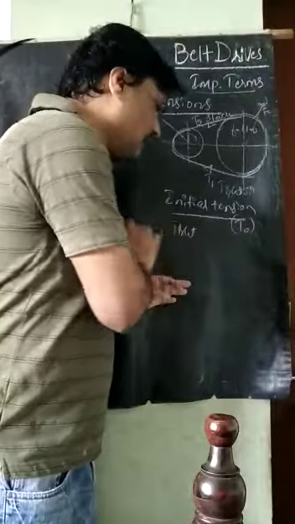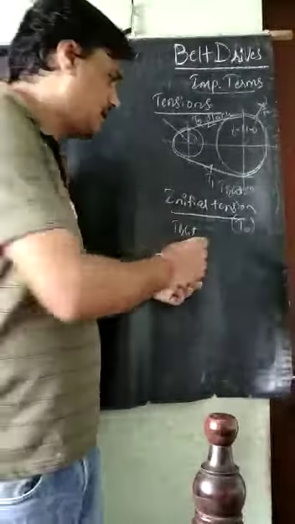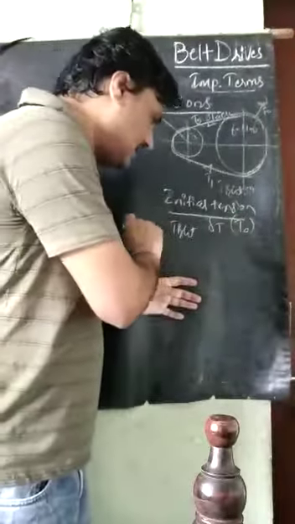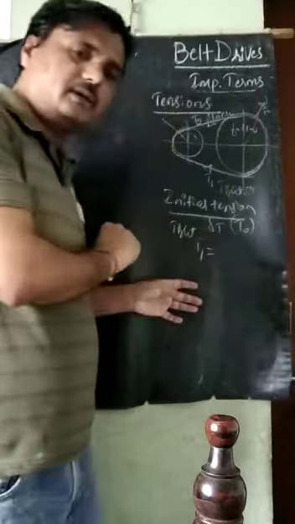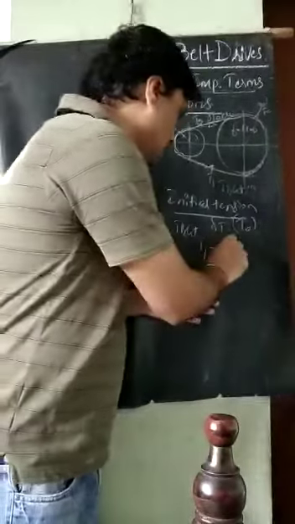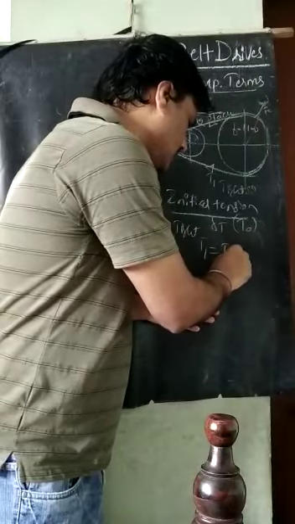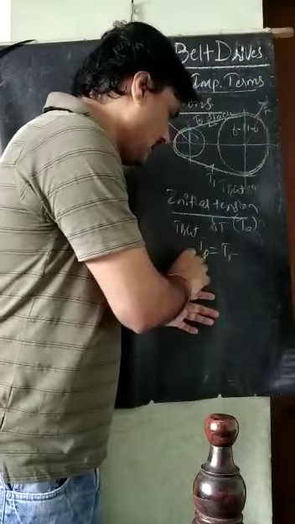The change of the tension we can take as delta T, the change of the tension at the tight side. T1 is equal to T1 plus T0 is equal to T0. It is the initial tension at the tight side.